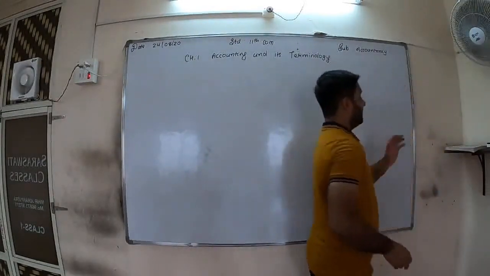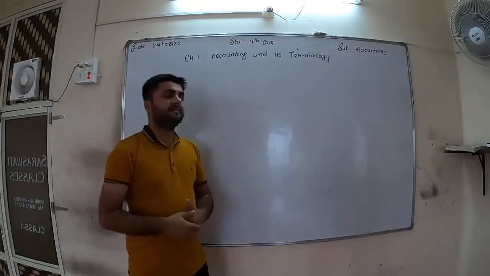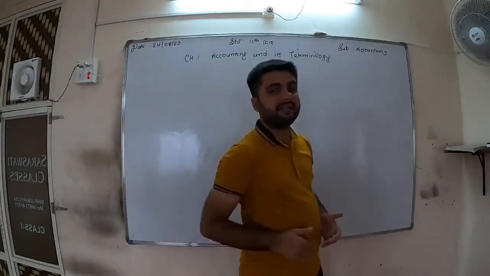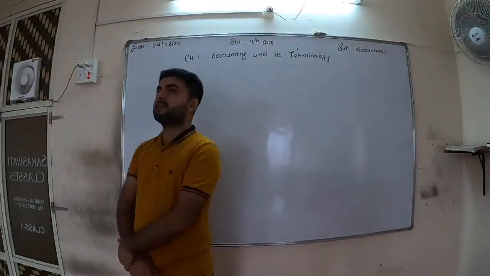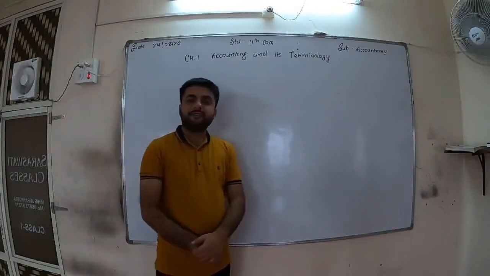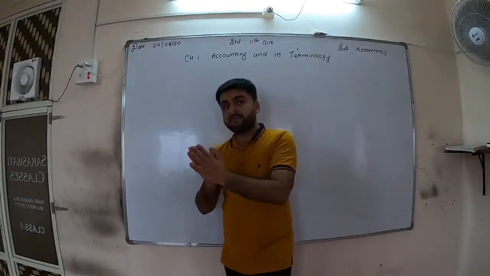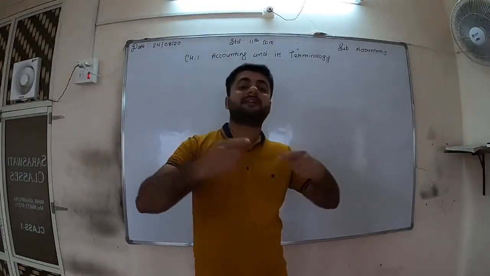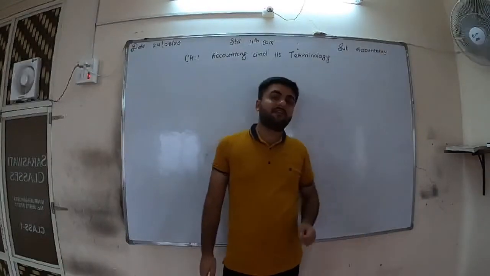So friends, that's all with the words. We have learned 7 terminologies today. Now that is enough for today. Now again I will give the summary of each and every word. The first word was business transaction. What we will remember for that: business transaction is the exchange of goods and services which has a monetary value.